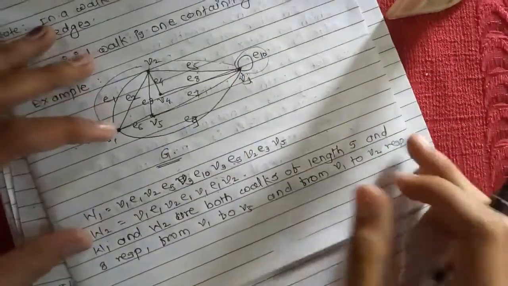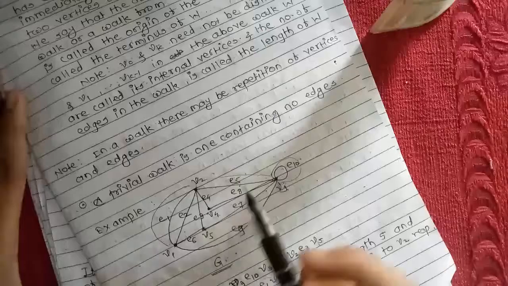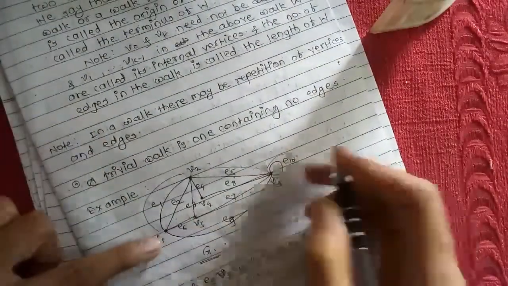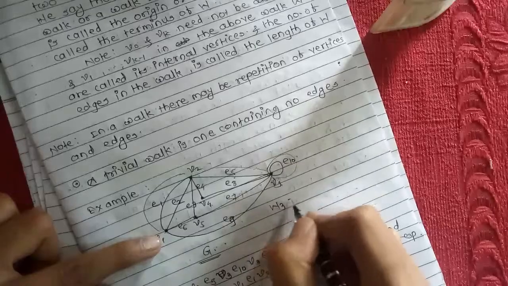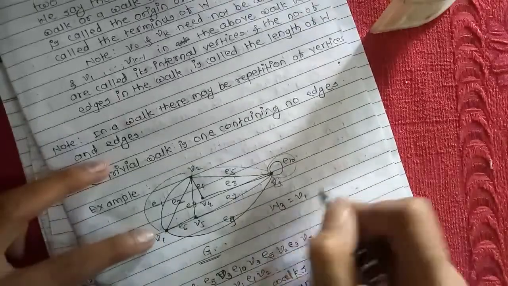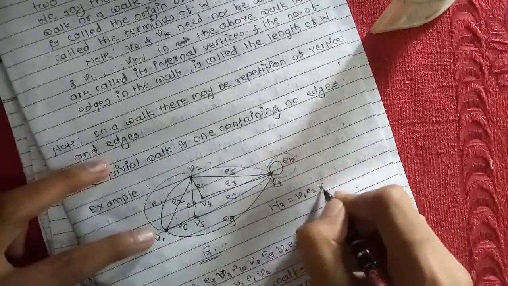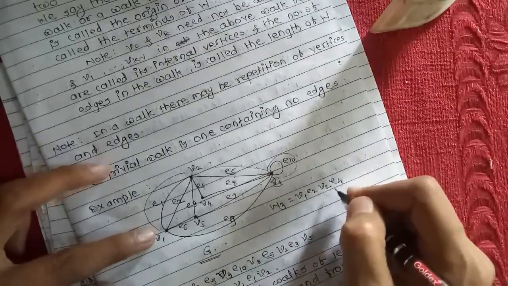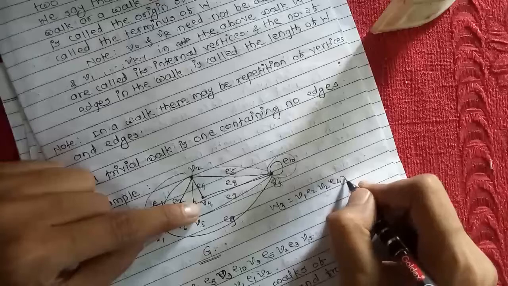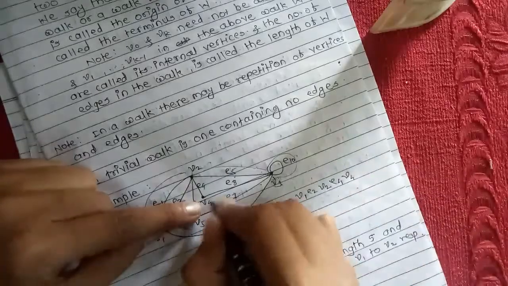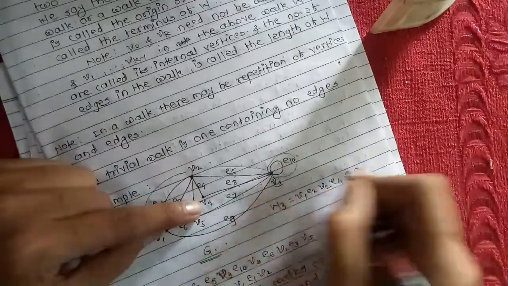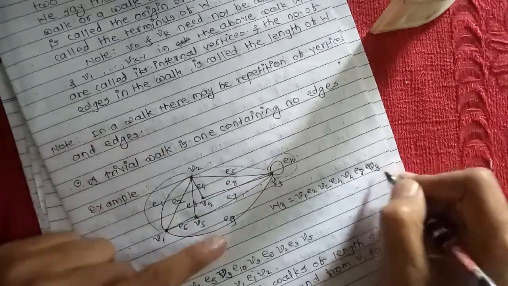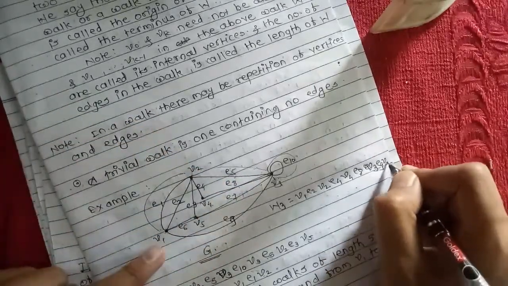Let us take an example of a closed walk. We take the walk W3 which starts from V1, E2, V2, E4, V4, E8, V3 and E9, V1, right?